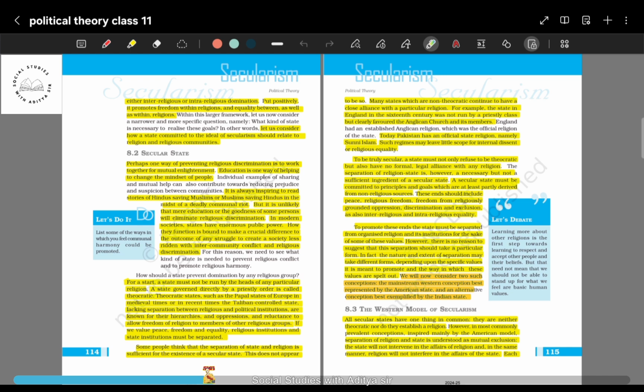So what I mean to say is that education can be one way of helping to change the mindset of people, because when you are educated, you are given new facts, you try to analyze them on a rational basis, you are taught how to rationalize things. When you are given all these techniques and tools, you can surely understand how other communities work and behave, and how they are different from you, and how being different is not in a negative sense but in a positive manner.